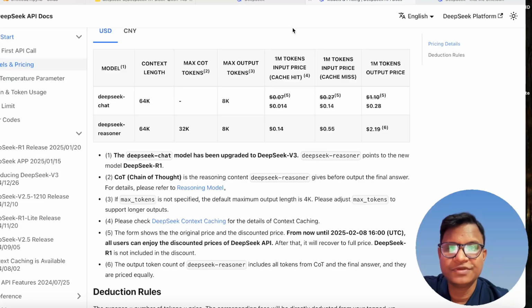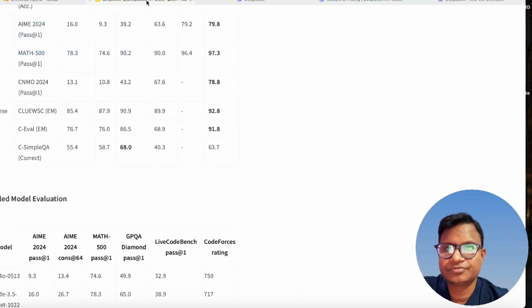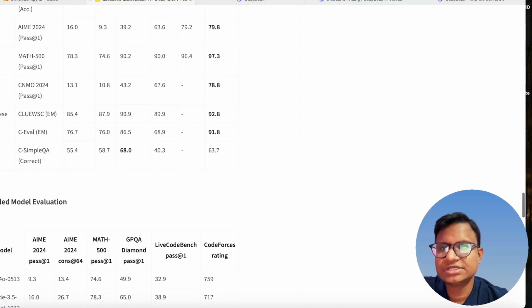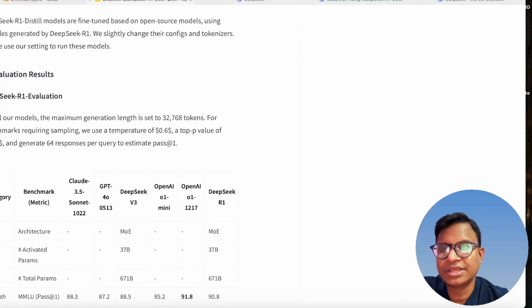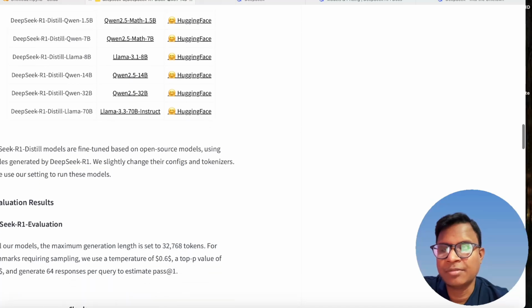And if you wish to use it on a personal Colab or anything, they're also providing distilled models. You can use distilled models with Qwen, or distilled models with Llama models also.